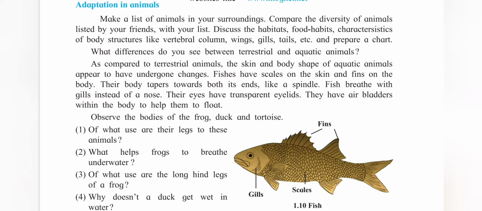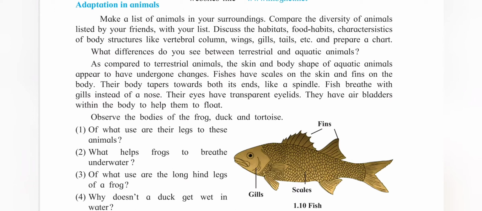Fish has scales on their body, they have fins and they breathe with the help of their gills but not by their nose. These are the different ways of living of fish as compared to the terrestrial animals. Few animals which swim, for example like duck, a tortoise or a frog, have webbed toes. It makes them easy to swim in the water fast and speedy. So this is a kind of adaptation in them.